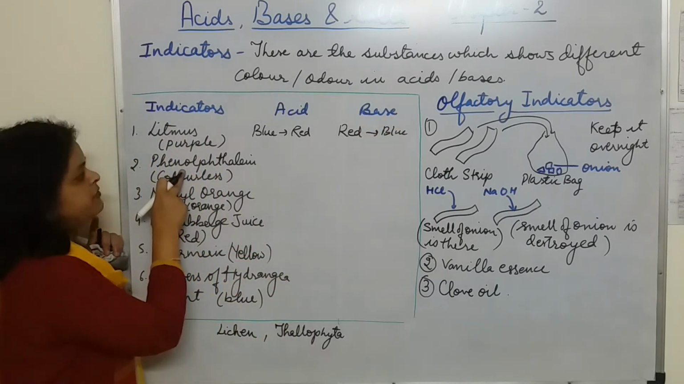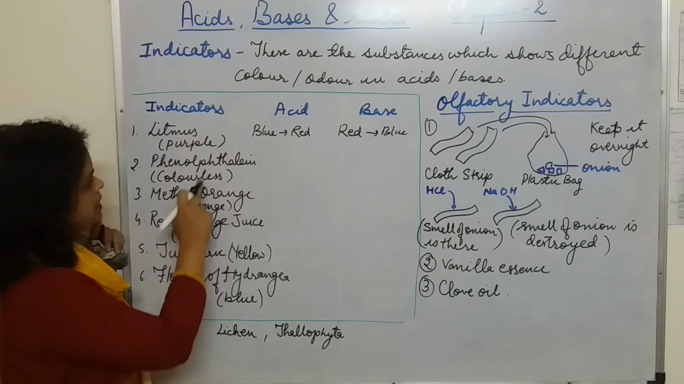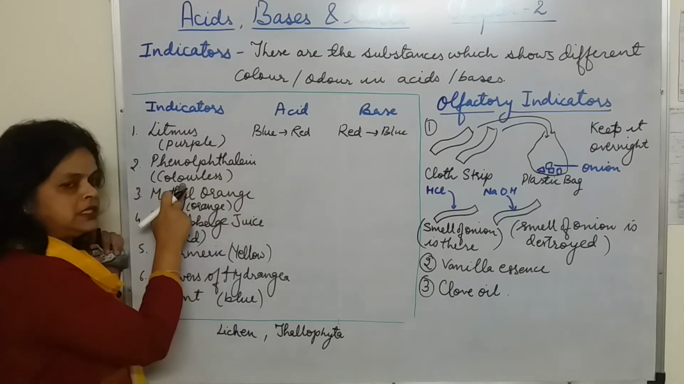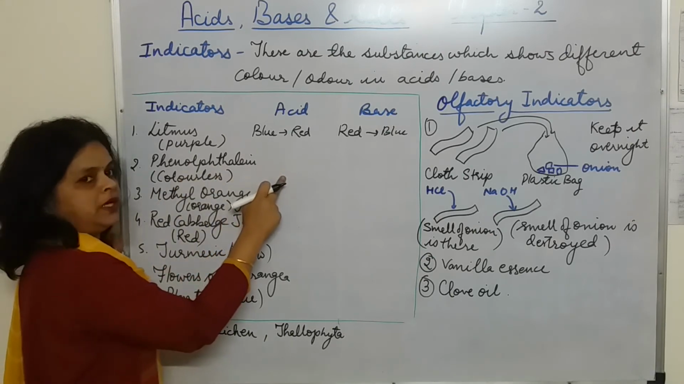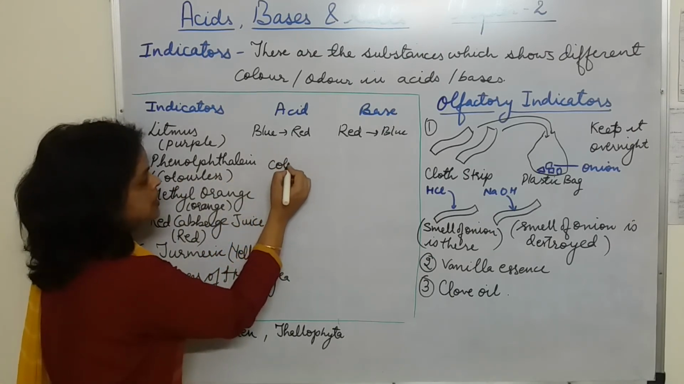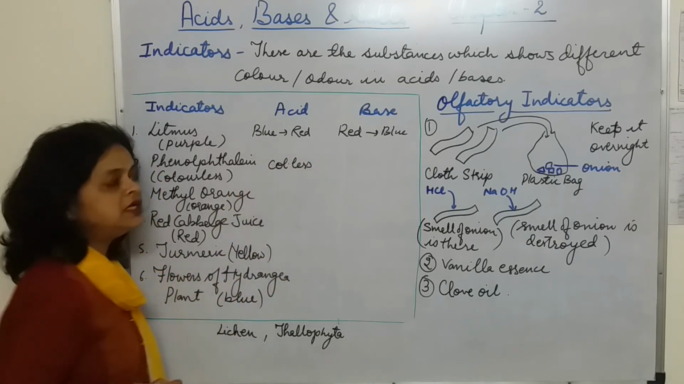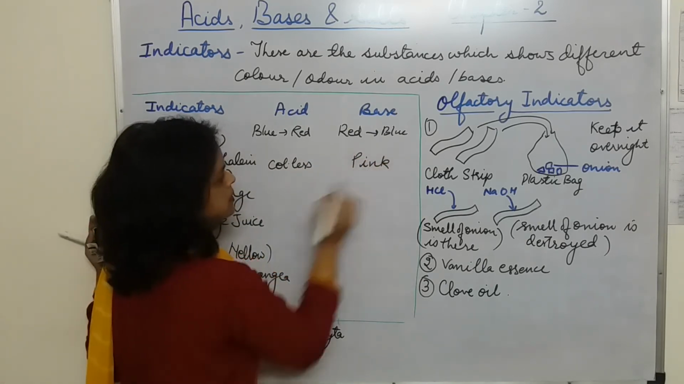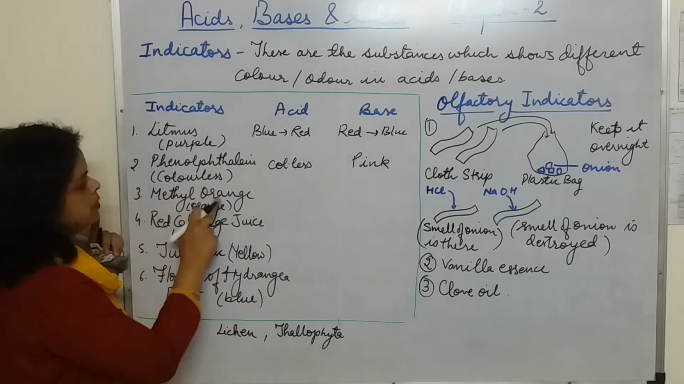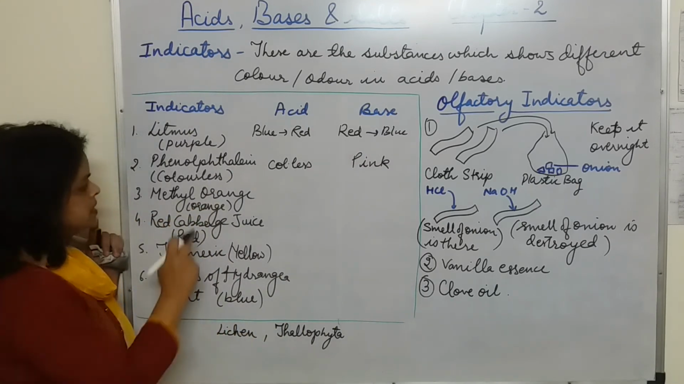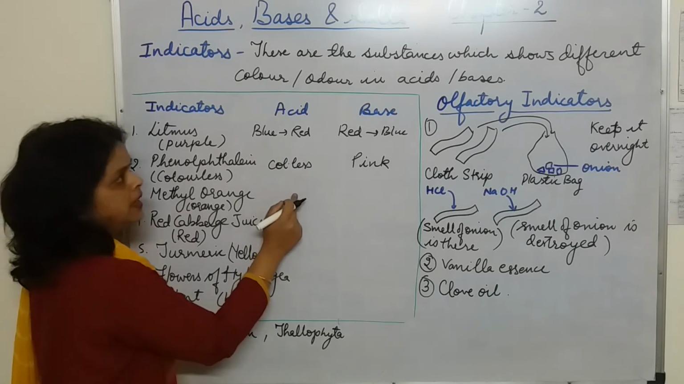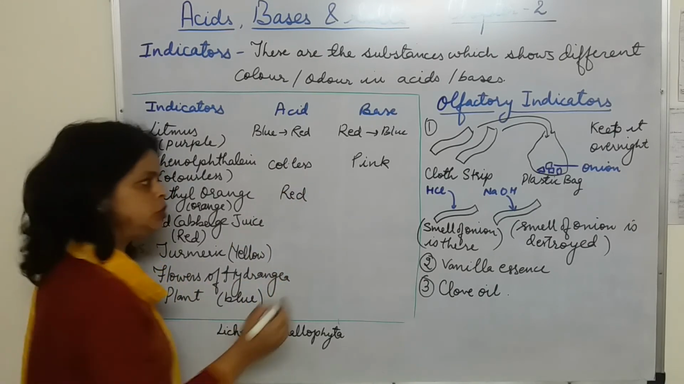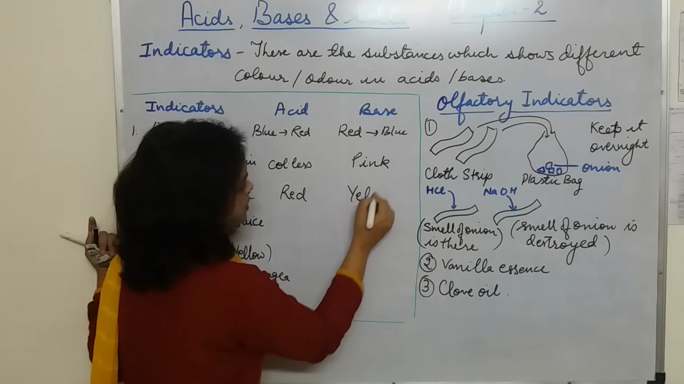Second indicator is phenolphthalein. Students, please learn the spelling of phenolphthalein very carefully. It is colorless. When it is added to acid, still it is colorless. But when it is added to base, it changes its color to pink. Okay. Methyl orange, it is the third indicator. Its color is orange. When it is added to acid, its color is red, and when it is added to base, it changes to yellow.